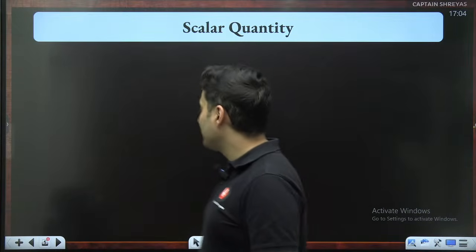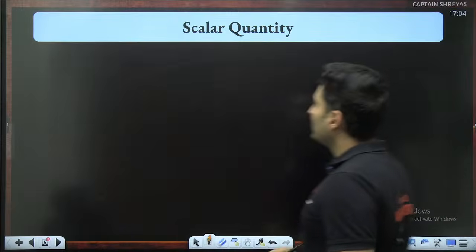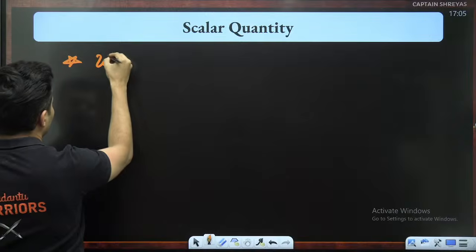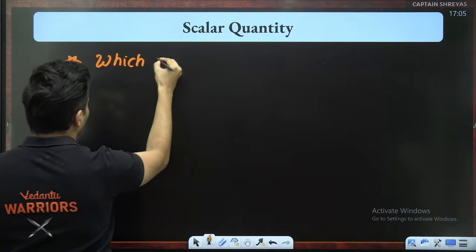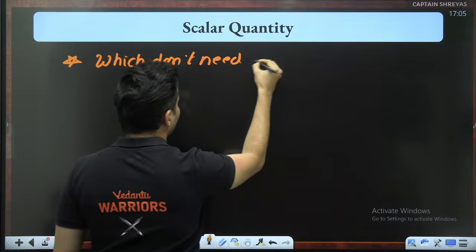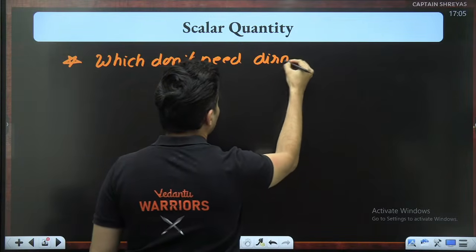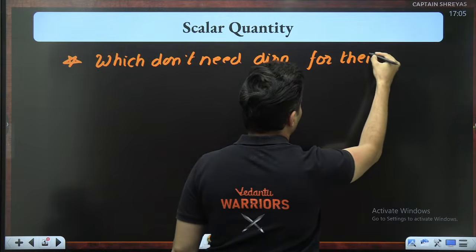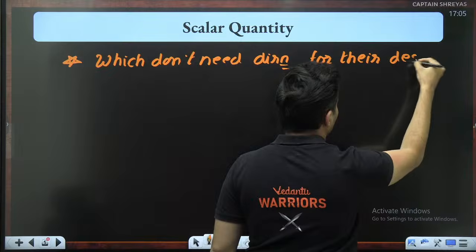What are scalar quantities? Scalar quantities are the ones which don't need direction for their description.